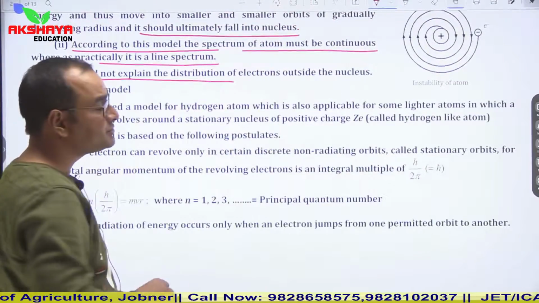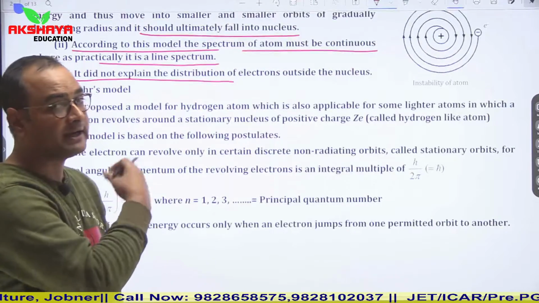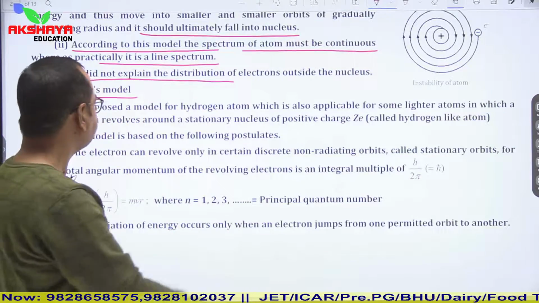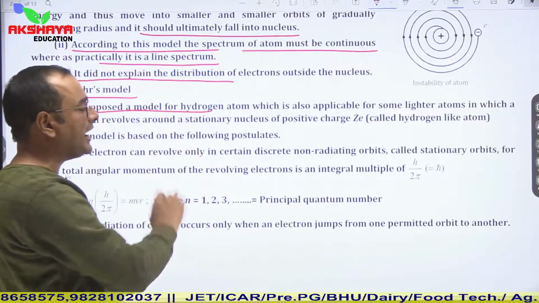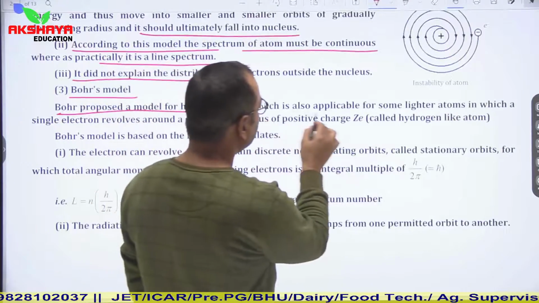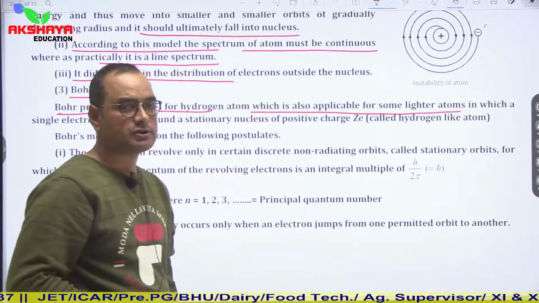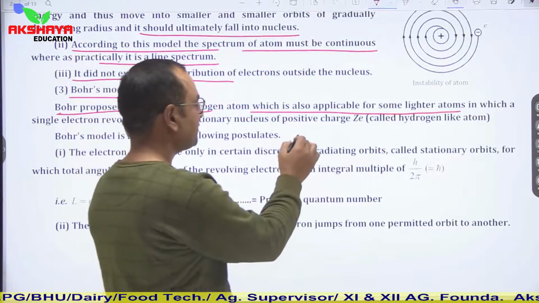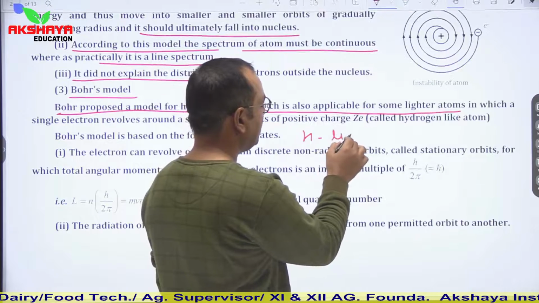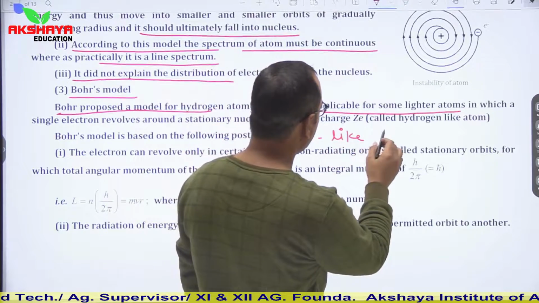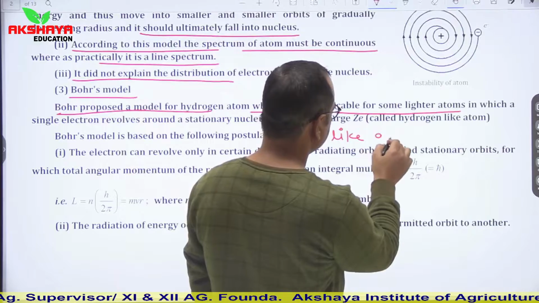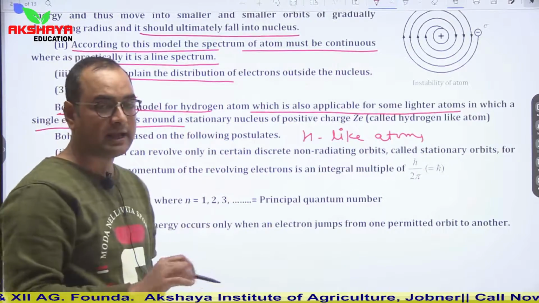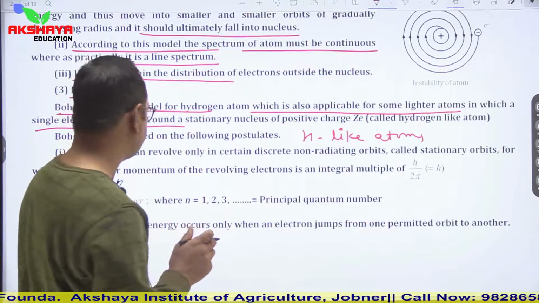Then next was Niels Bohr, who corrected some drawbacks of Rutherford's model and Thomson's model. Bohr proposed a model for the hydrogen atom, which is also applicable for some lighter atoms. Basically, Bohr's model is applicable for hydrogen-like atoms, meaning atoms of lighter atomic number in which a single electron revolves. Hydrogen-like atoms means only one electron is present.